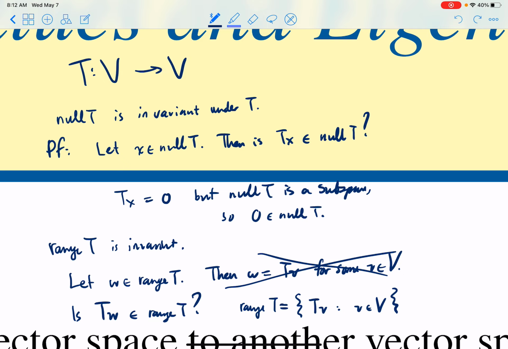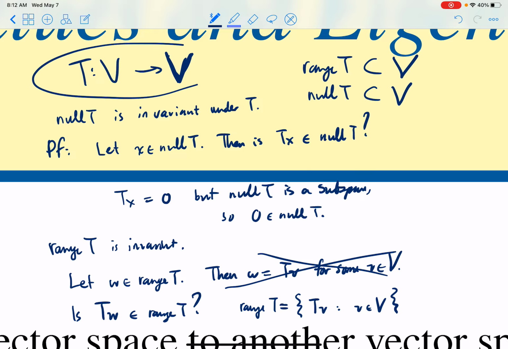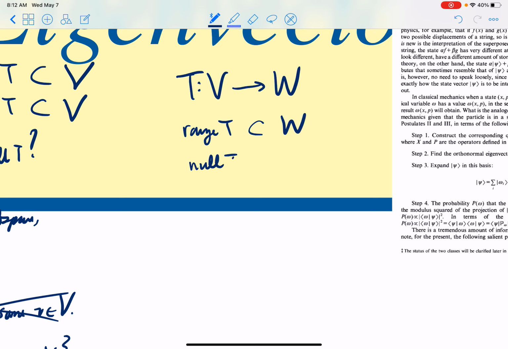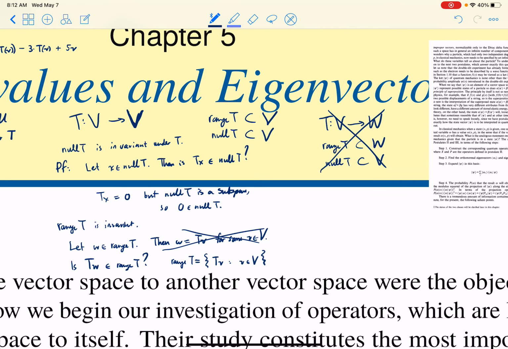But here, we have the special case where we're going back to the same space itself. And then the range of T is a subspace of V, just like the null of T is a subspace of V. That's very special for operators. If we had T from V to W, then the range of T would be a subspace of W, and the null of T would be a subspace of V. But we're not. We're doing more special things now.